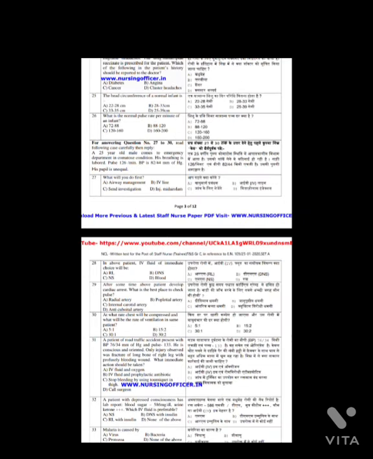Question number 28. In above patient, IV fluid of immediate choice will be, and the answer is option C, normal saline. Question number 29. After some time, above patient develops a cardiac arrest. What is the best place to check the pulse? And the answer is option C, carotid artery. Question number 30. In the same scenario, at what rate will chest be compressed and what will be the rate of ventilation in the same patient? And the answer is option D, 30:2.